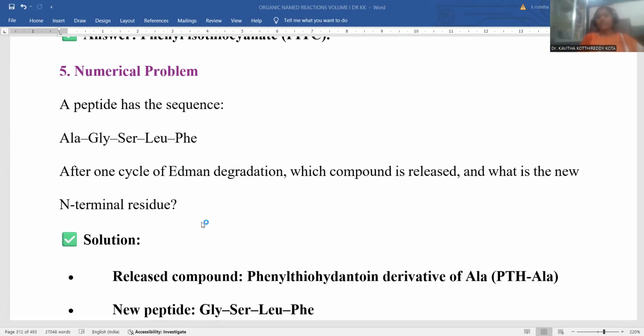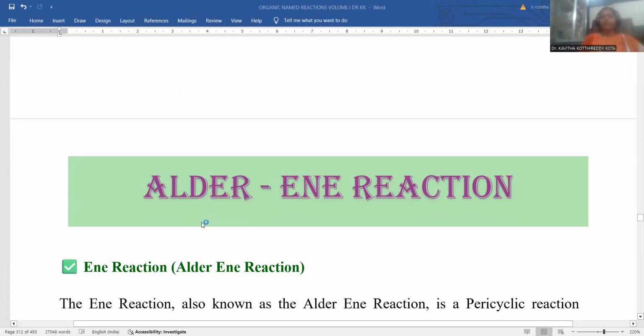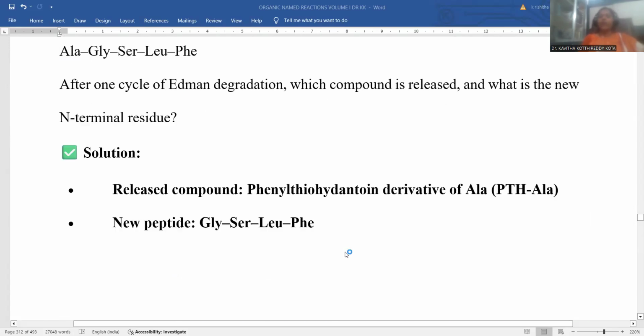Hopefully this is interesting and you have gone through the entire session very well, and definitely it will give sound knowledge regarding the organic named reactions and more enthusiasm and interest regarding chemistry as well. In the next session we will deal with the aldol-ene reaction. This is another named reaction.